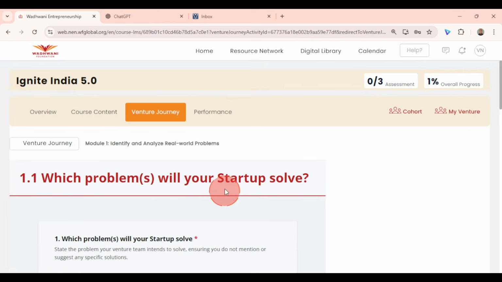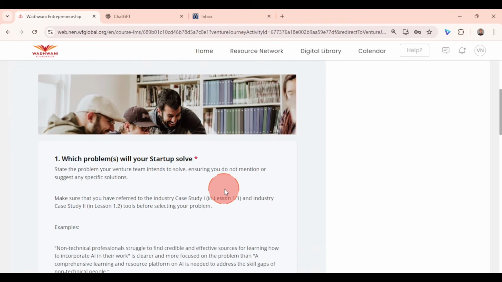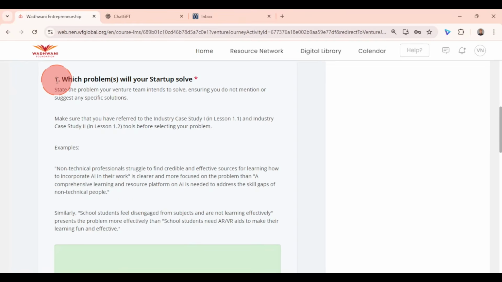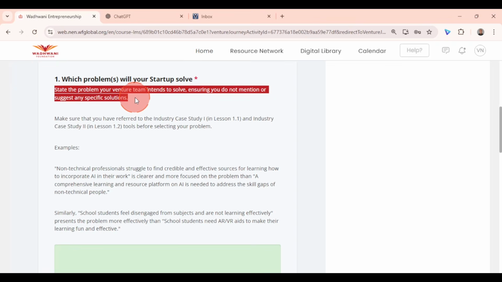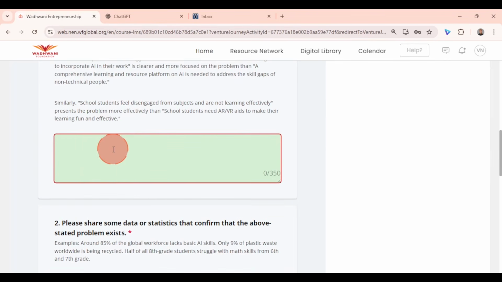Click on start. Once you click on start, there is clear instruction given to you regarding what this venture activity is about. First activity is all about which problem will your startup solve. And there are clear instructions given to you how to write that problem statement. Please read the same and type your problem statement. Remember, it has to be just a problem statement, right? You don't mention any solution, neither suggest any solution.